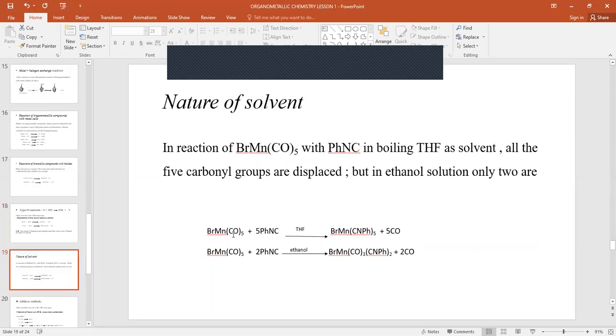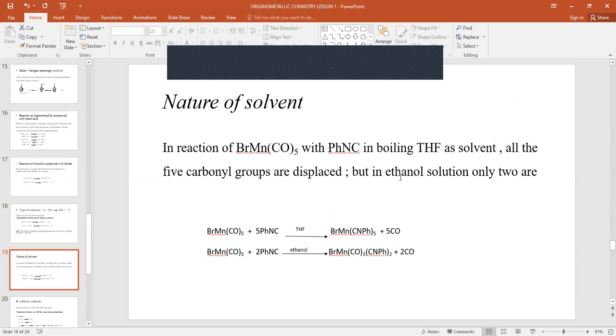An example of the effect of the solvent is the reaction of bromo-manganese pentacarbonyl with the cyanide in boiling tetrahydrofuran as a solvent. All the 5 carbonyl groups in the bromo-manganese pentacarbonyl are displaced.